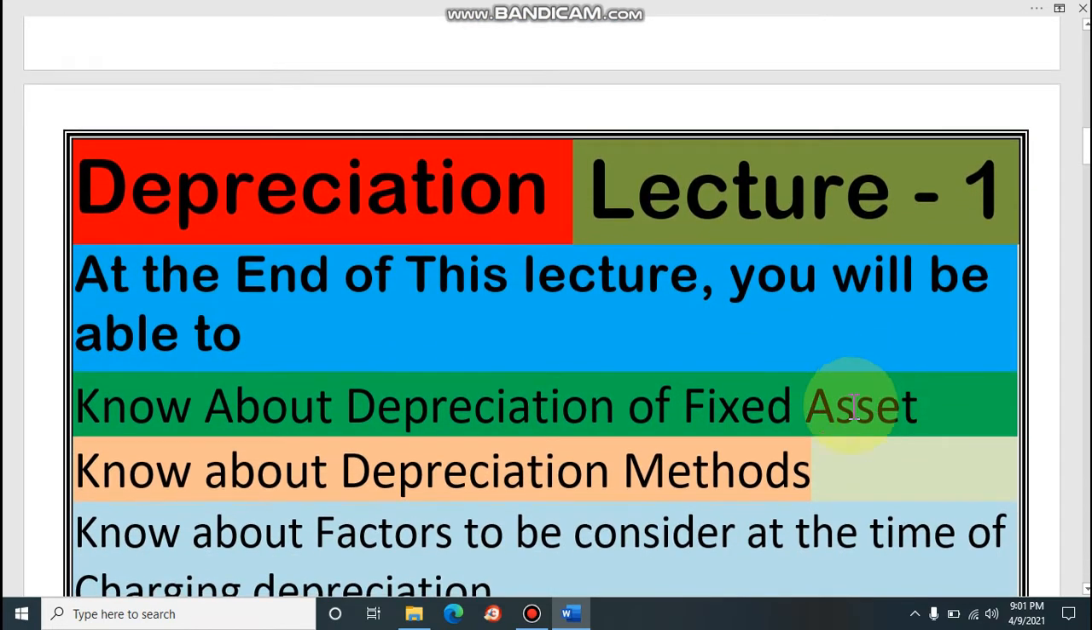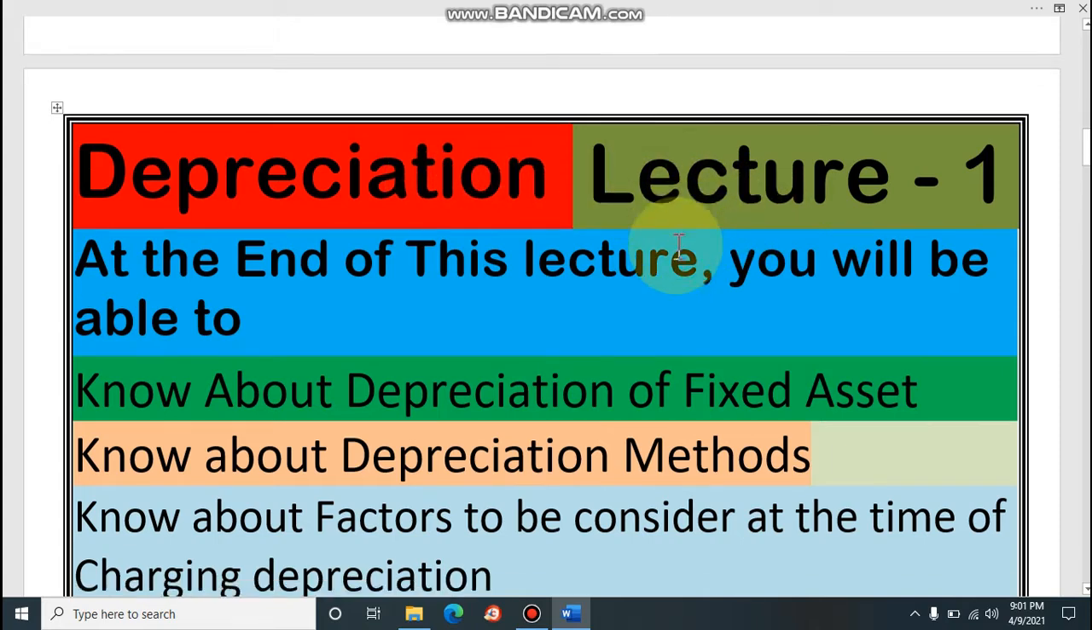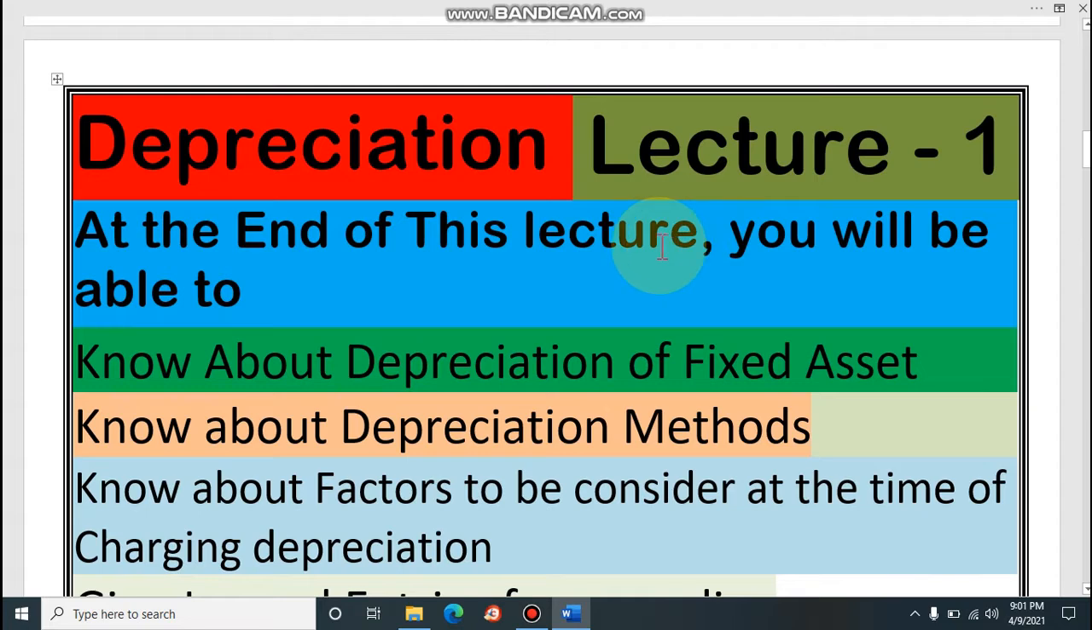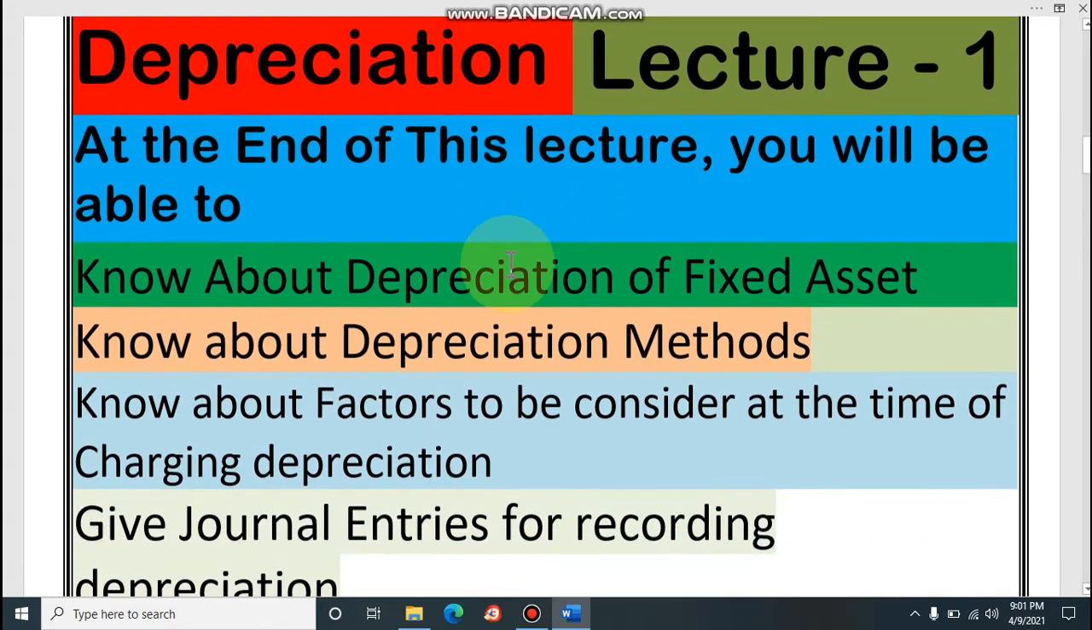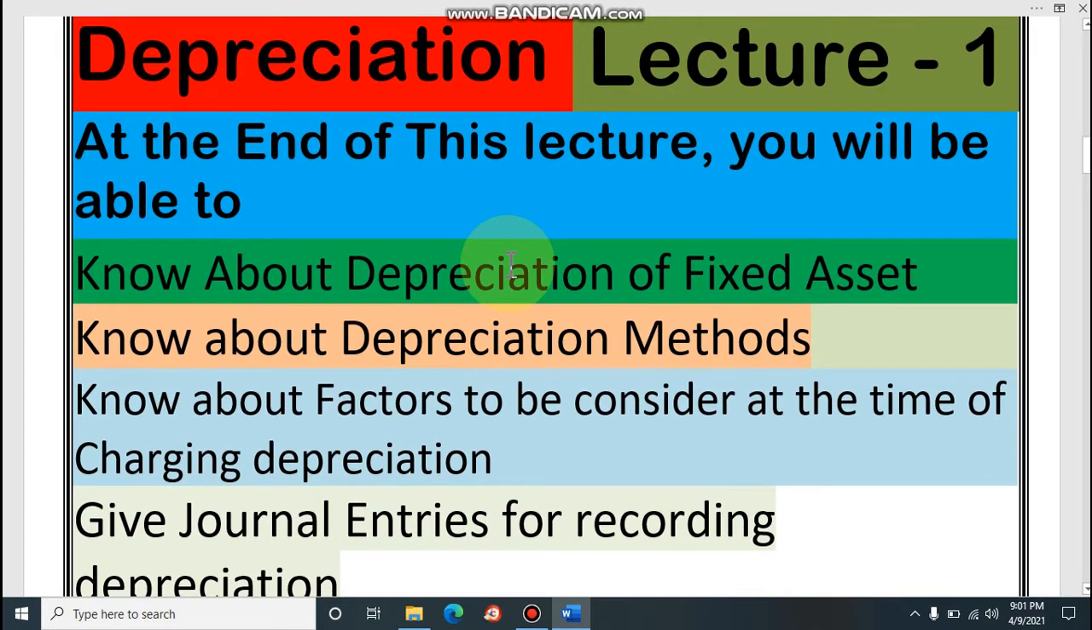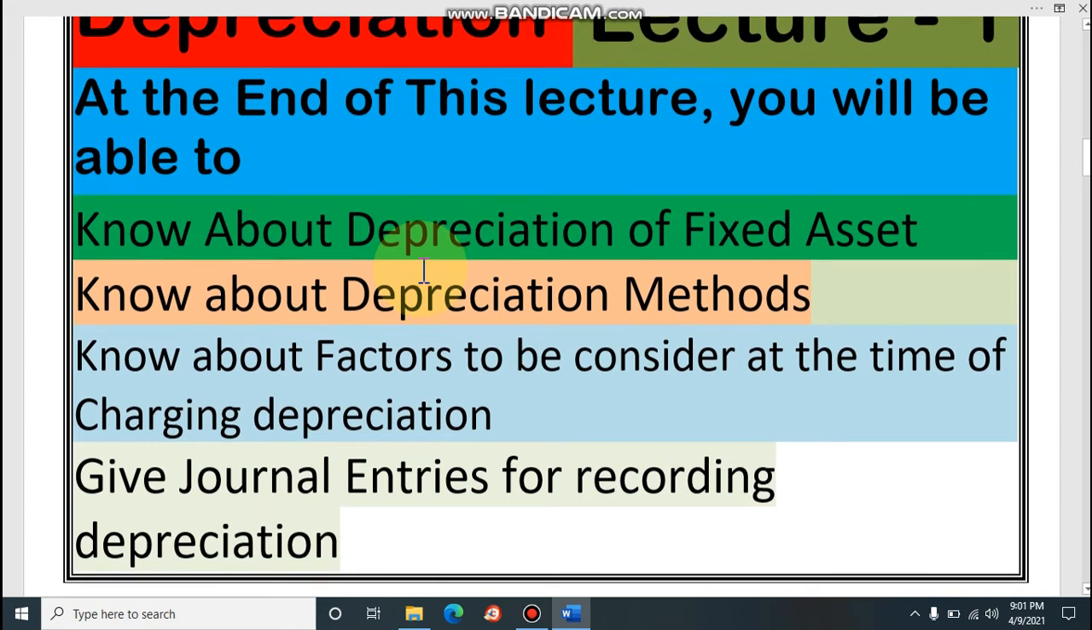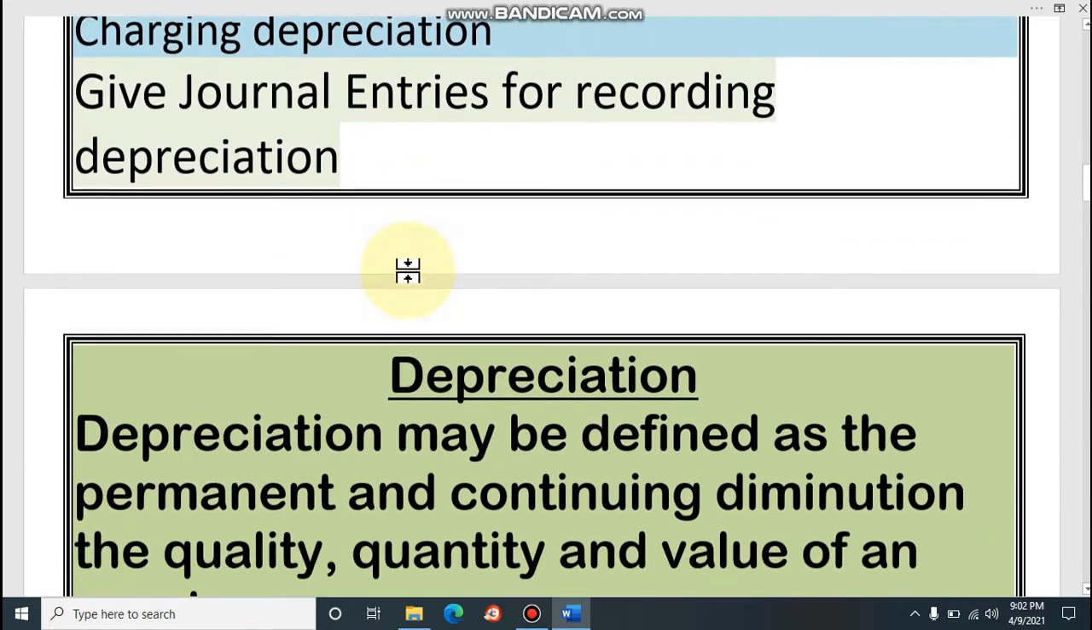Dear student, today we will discuss depreciation. This is our first lecture on this chapter. Dear student, at the end of this lecture, you will be able to know about depreciation of fixed asset. You will be able to know about depreciation's method. You can know about factors to be considered at the time of charging depreciation, and you can give journal entries for recording depreciation. Let's come to our class.